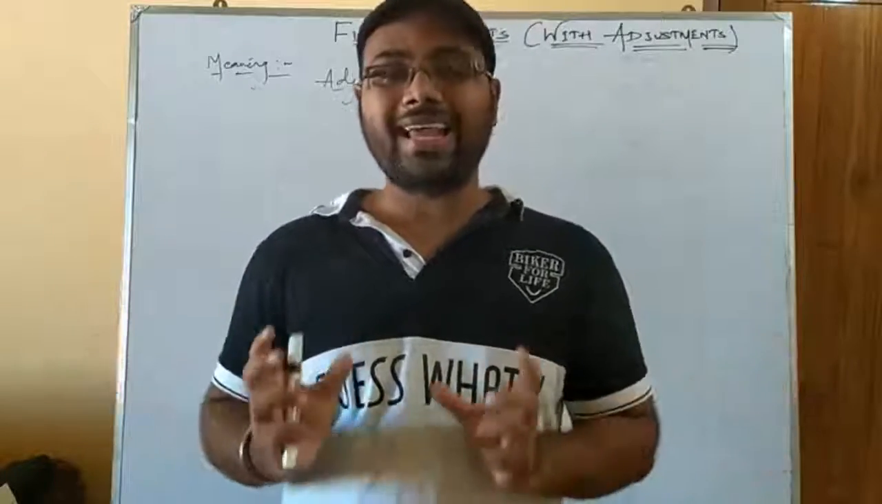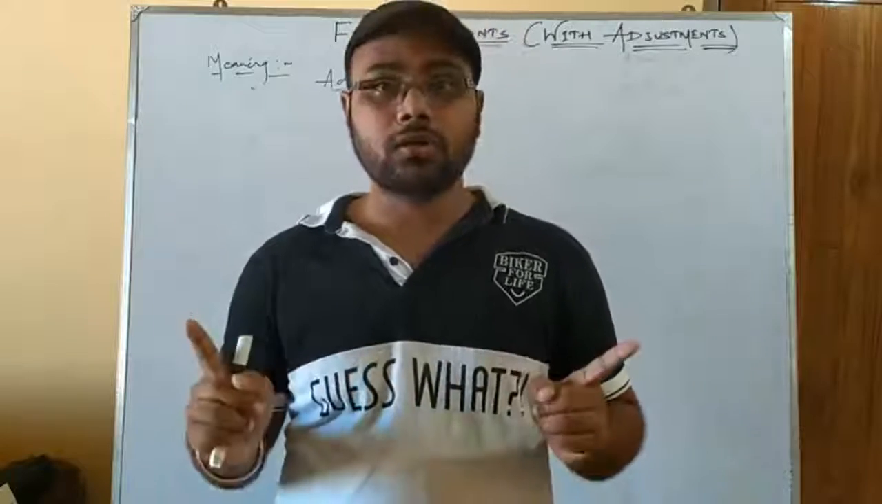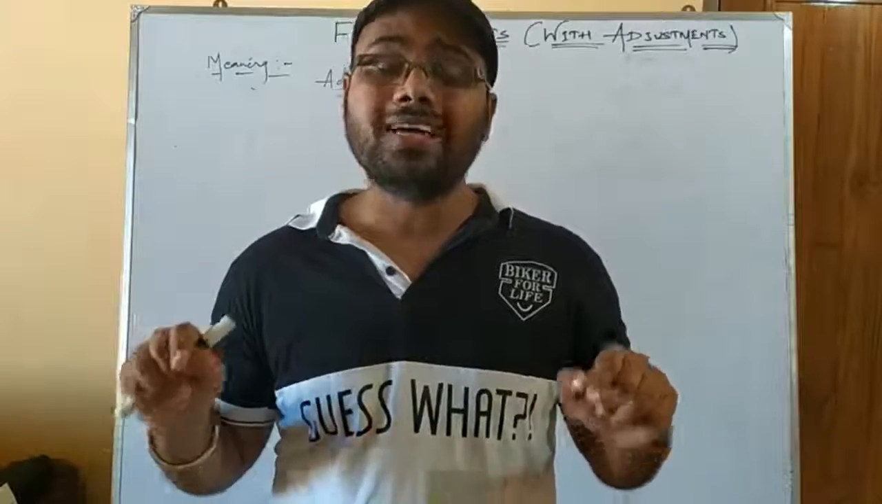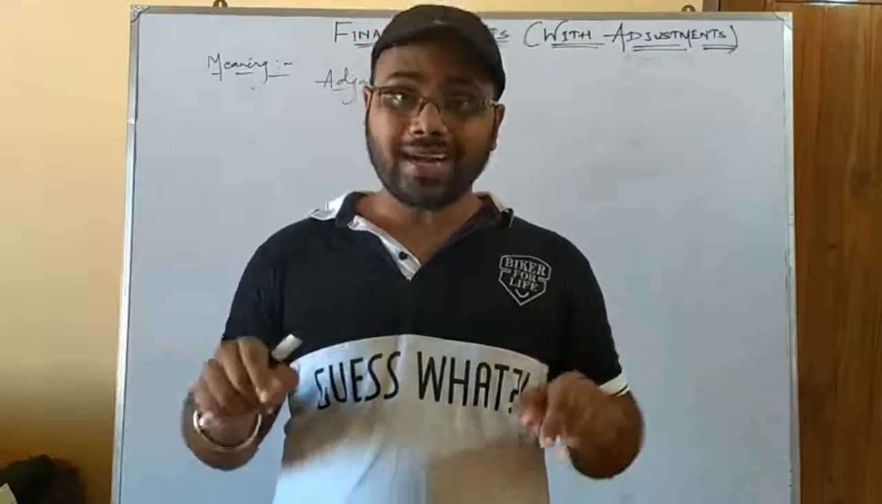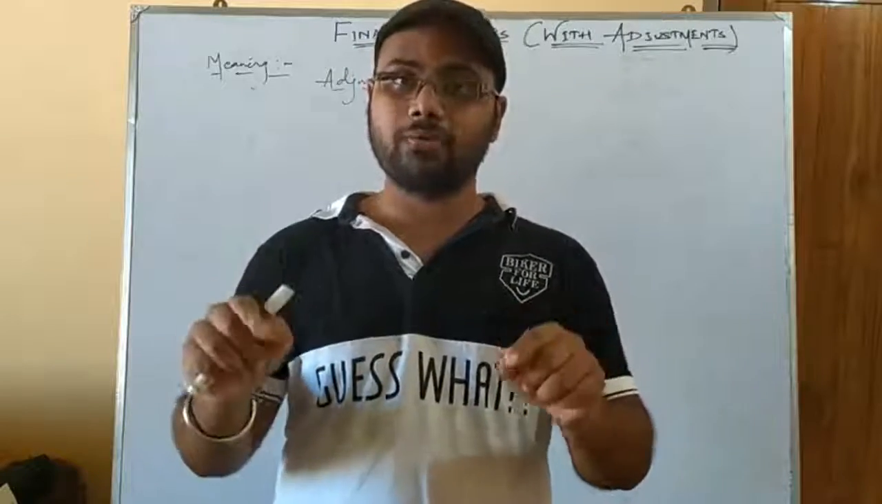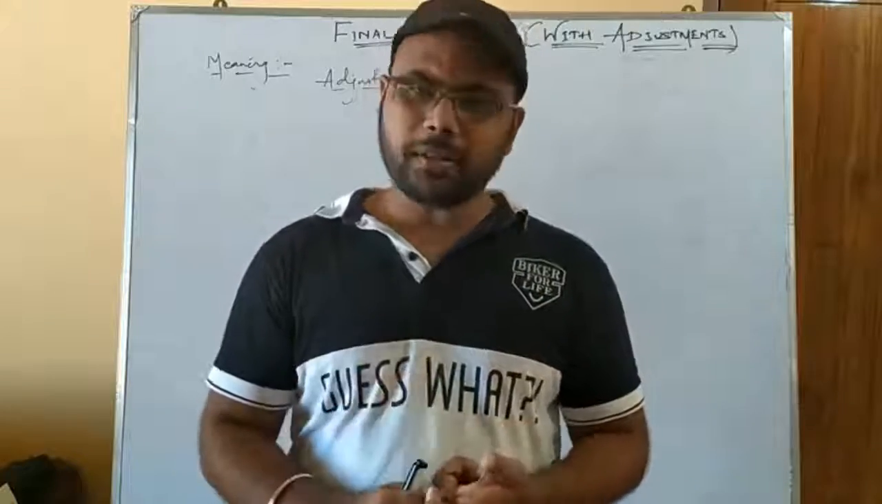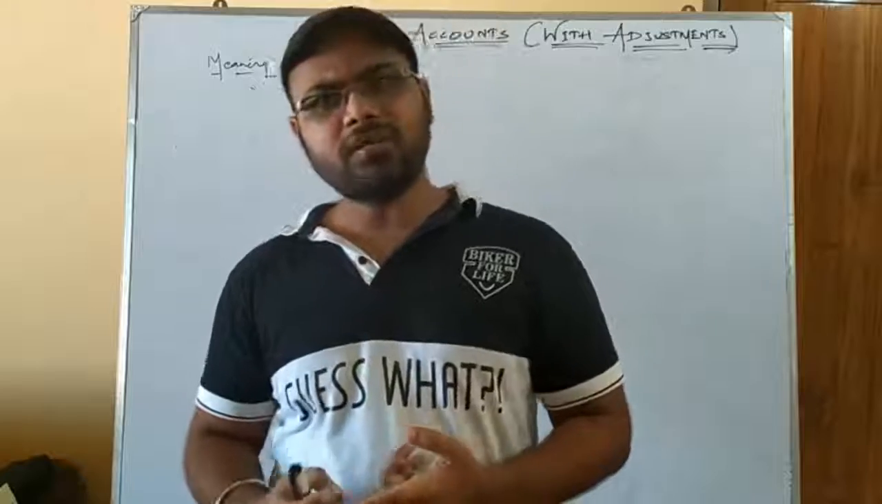So here an extra word is added with the nominal account balance, that is rent. So the term now becomes rent outstanding. Rent outstanding is a representative personal account balance, as we have learned in the types of account. So if it is a representative personal account balance, whom does it represent?